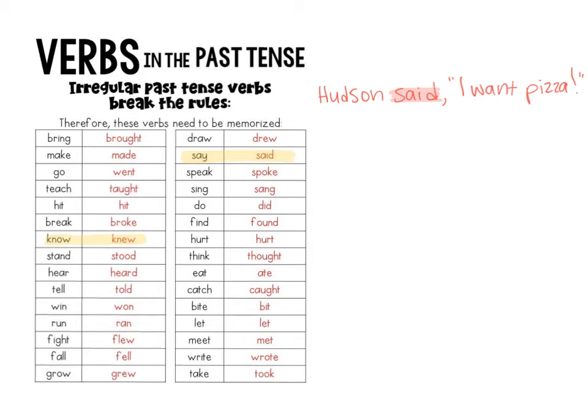So we would say, Brecklin knew that answer. So I wouldn't say Brecklin knowed that answer. I would say Brecklin knew that answer. That's an irregular past tense verb.